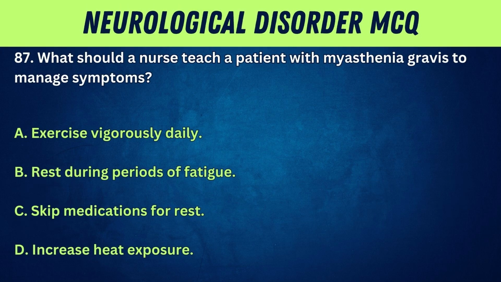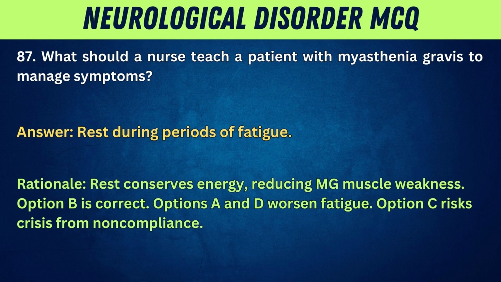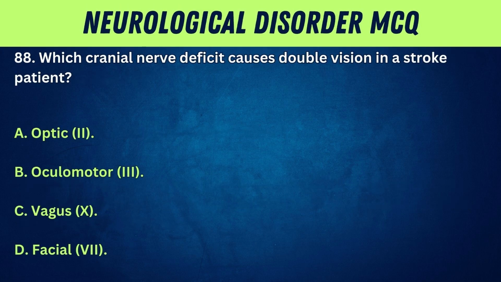87. What should a nurse teach a patient with myasthenia gravis to manage symptoms? A. Exercise vigorously daily. B. Rest during periods of fatigue. C. Skip medications for rest. D. Increase heat exposure. Answer: rest during periods of fatigue. Rationale: rest conserves energy, reducing muscle weakness. Option B is correct. Options A and D worsen fatigue. Option C risks crisis from noncompliance.